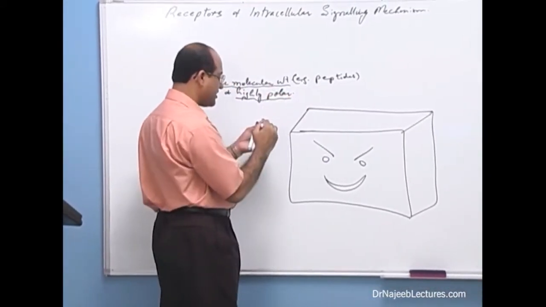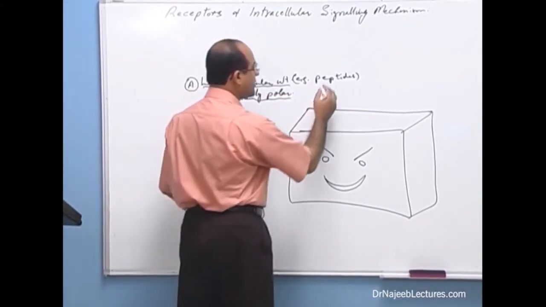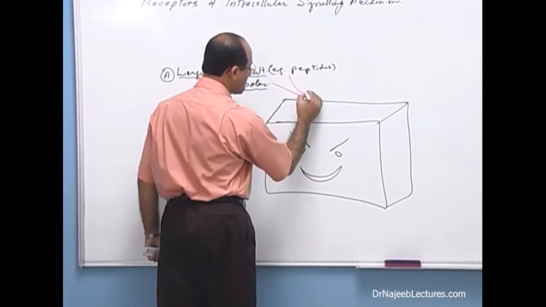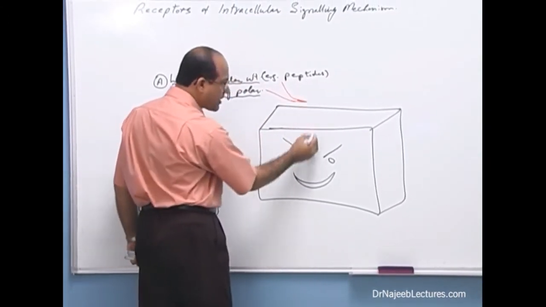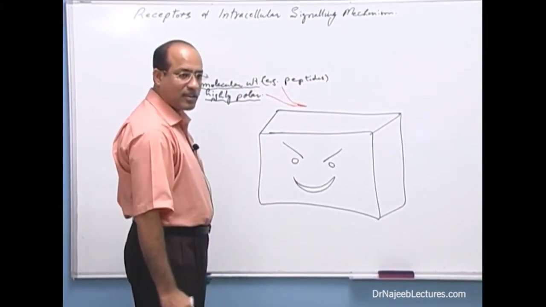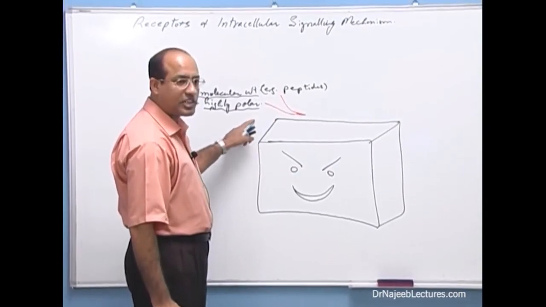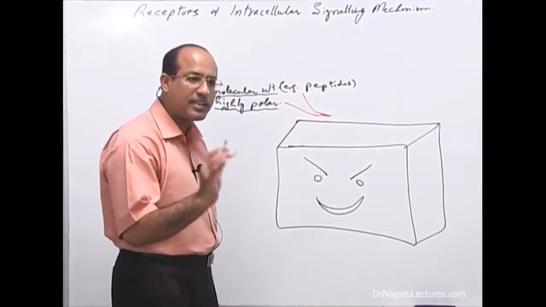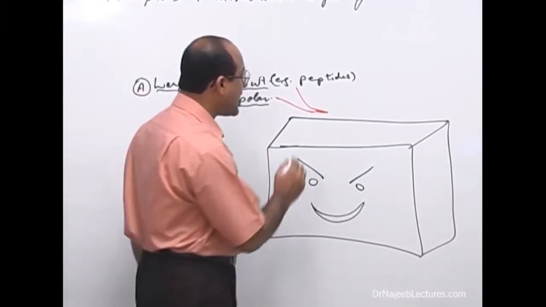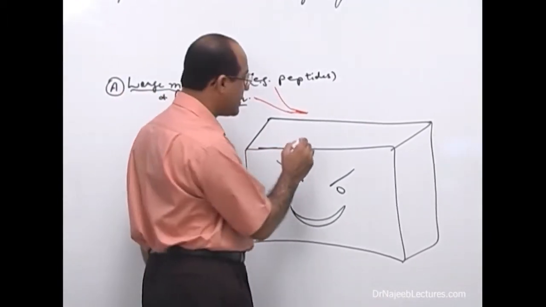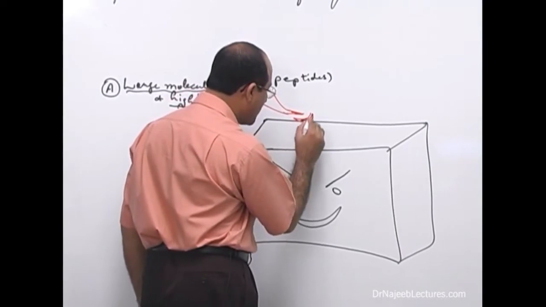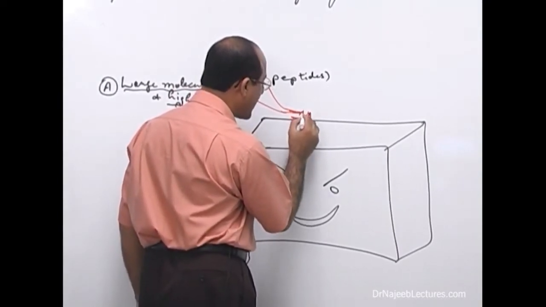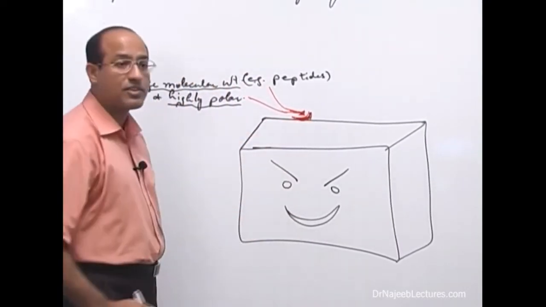Because these substances cannot dissolve in the lipid membrane, both of these substances cannot enter into the cell due to their big size or their high charge. Because they cannot enter into the cell, if they have to modify the action of the cell, they have to have their receptors on the surface of the cell. These ligands have to work on the surface of the cell.